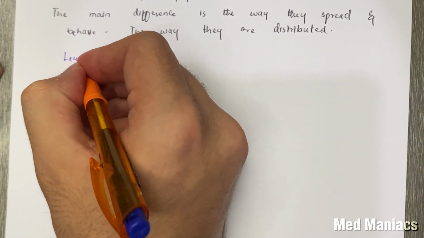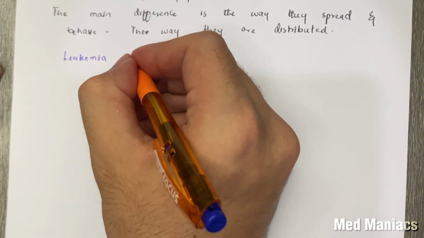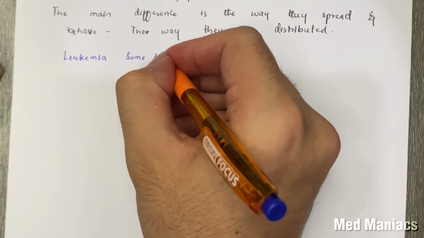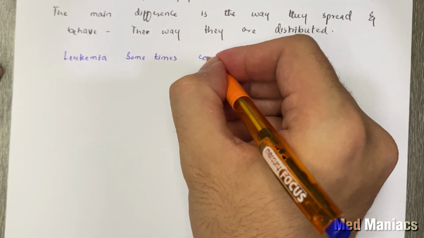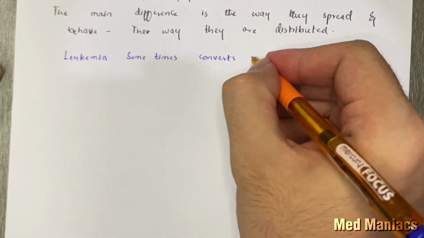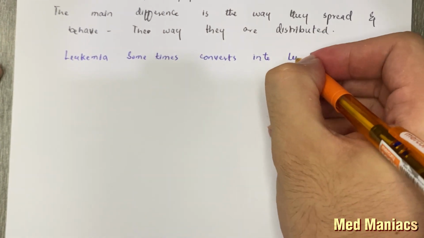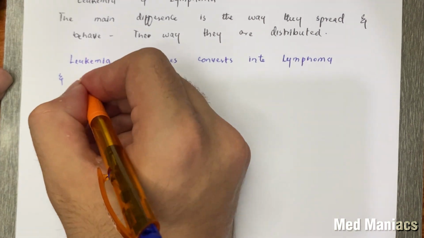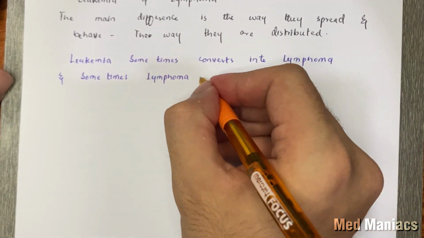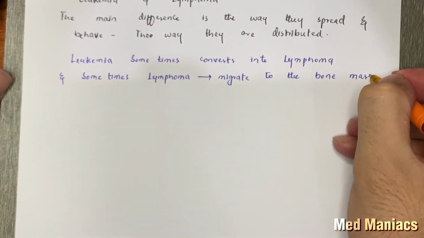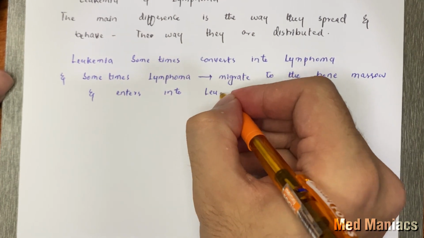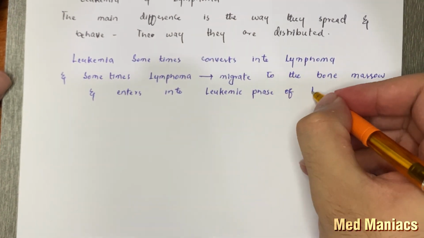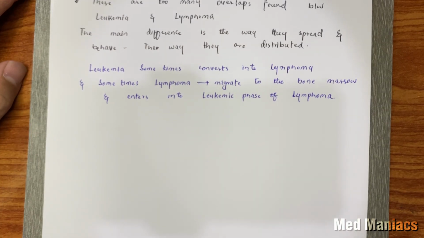Leukemia sometimes converts into lymphoma. So for example, cells from the bone marrow migrate into the circulation and then into the lymph nodes, where they form a mass and turn into lymphoma. And lymphoma sometimes converts into leukemia, in which the cells migrate to the bone marrow and enter into the leukemic phase of lymphoma. With this, our topic for today comes to an end.